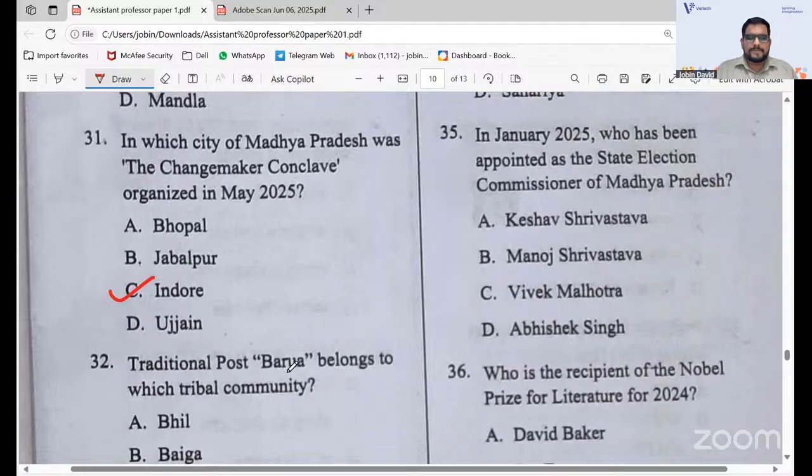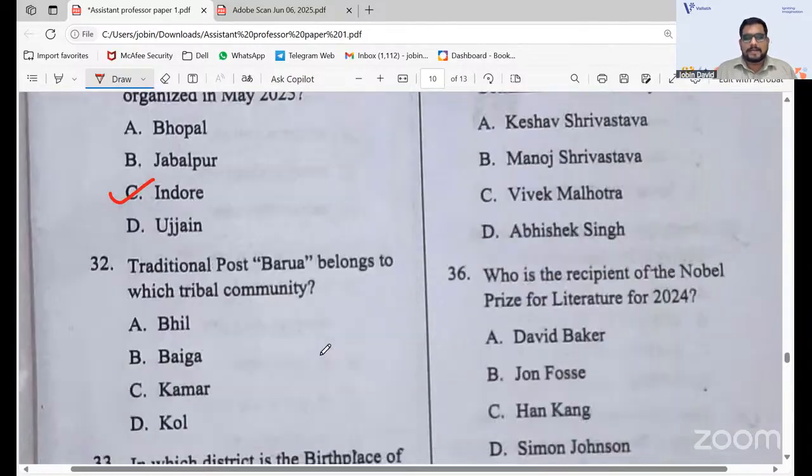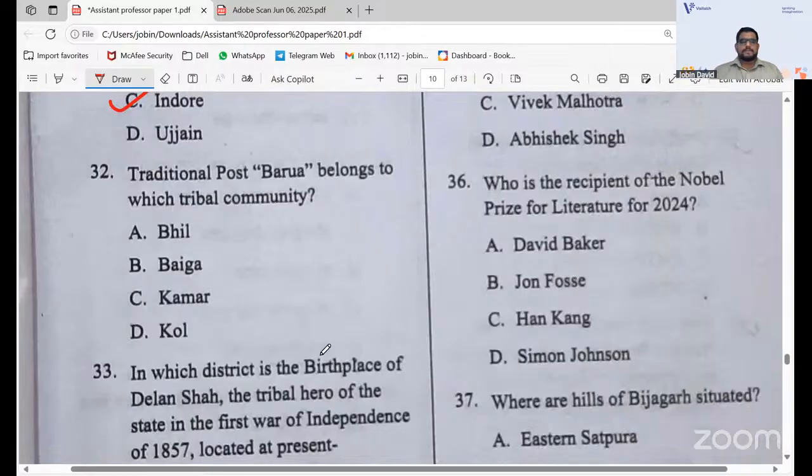The traditional post Barua belongs to which tribal community? There is a doubt regarding Kamar and Kol, and through my investigation, my accurate answer will be Kol, the Kol tribal community. 32D will go with that. Let us wait for what the official answer key says. For now I can give the answer as 32D.